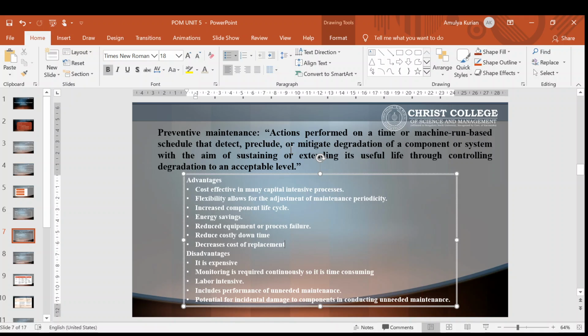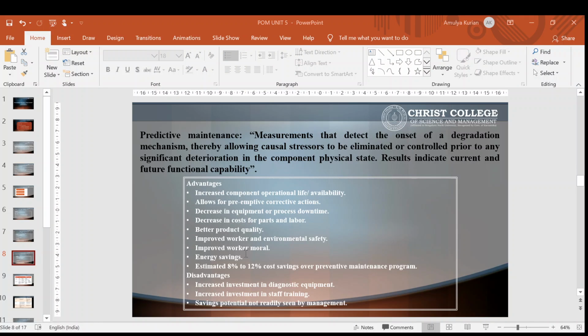So a corrective maintenance example is repair; preventive maintenance examples are greasing, belt tightening, or changing filters. All these things come under preventive maintenance. The next one is predictive maintenance. Let's see what it is.